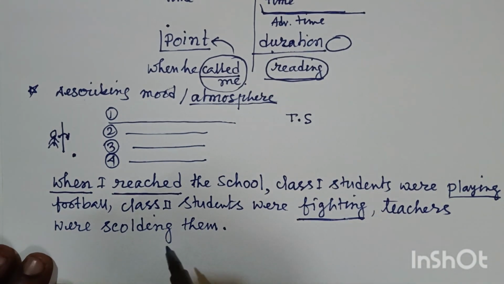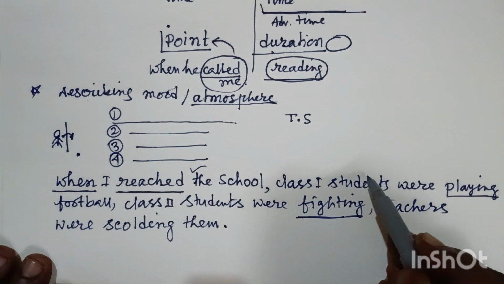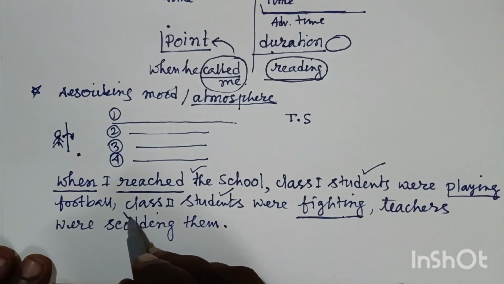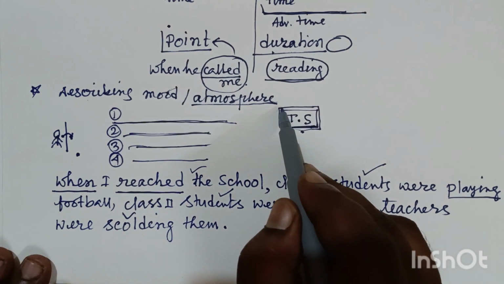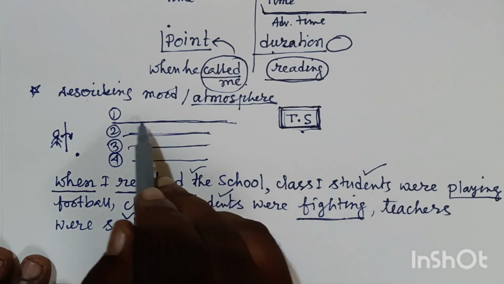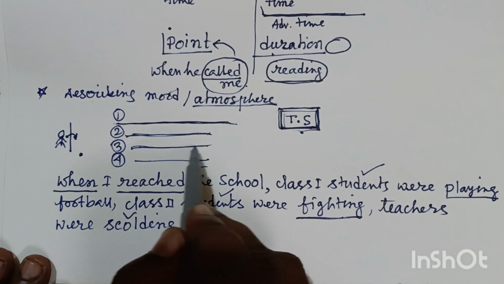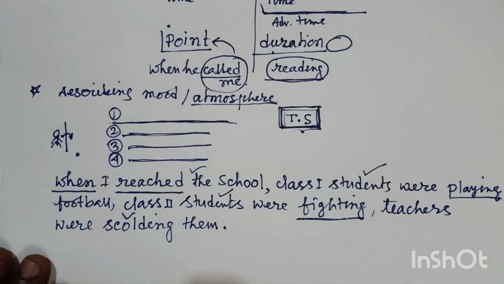Friends, here you can see one action, action number 2, action number 3, and action number 4. That means 4 actions were going on. Friends, this is our time of speaking, and obviously these are our past actions. So here there may be many actions. In this situation we can write in this way.